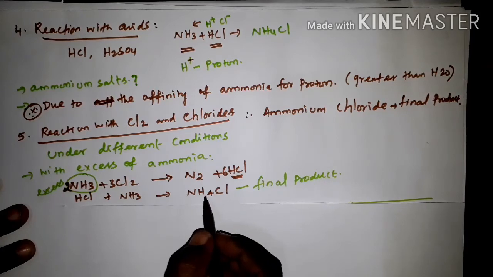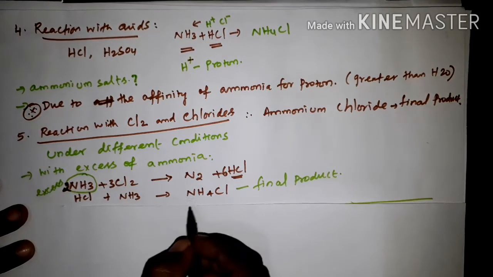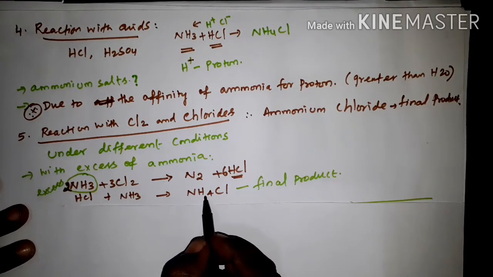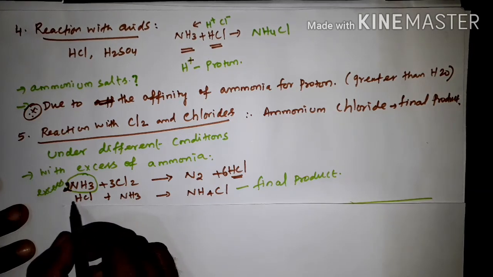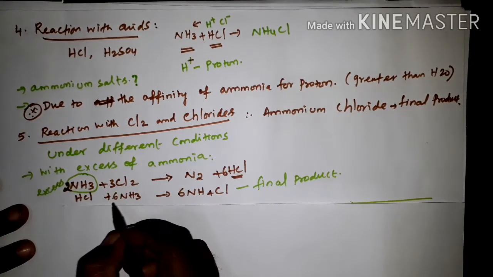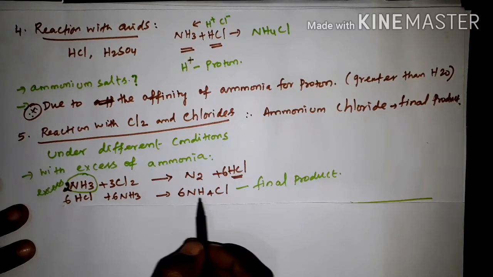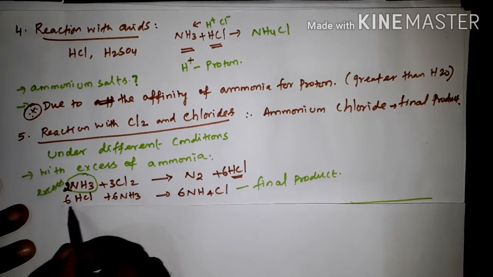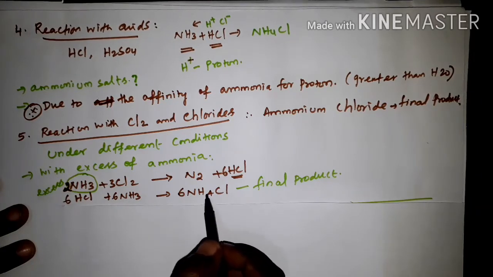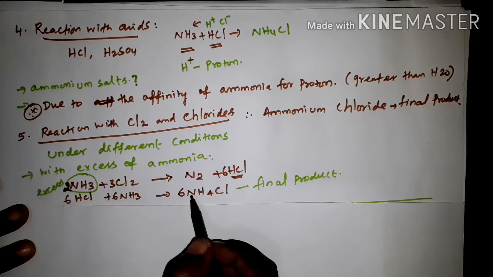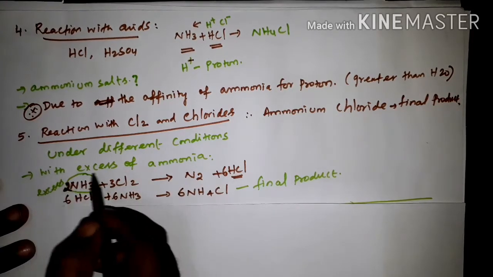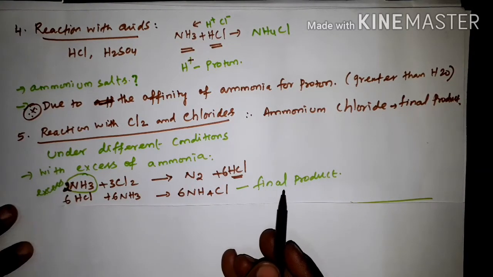Now again balance this equation. Hydrogen, how many hydrogen are there? 4 hydrogen, 3, 4 are there. I am adding here 6, then here 6, now here 6. Now check the reaction is balanced. Okay, 6 hydrogen, here 18 hydrogen, so total 24 hydrogen here, then 6 nitrogen, 6 nitrogen, then 6 chlorine, 6 chlorine. Okay, so this is the first condition. With excess of ammonia, we are getting ammonium chloride as the final product.